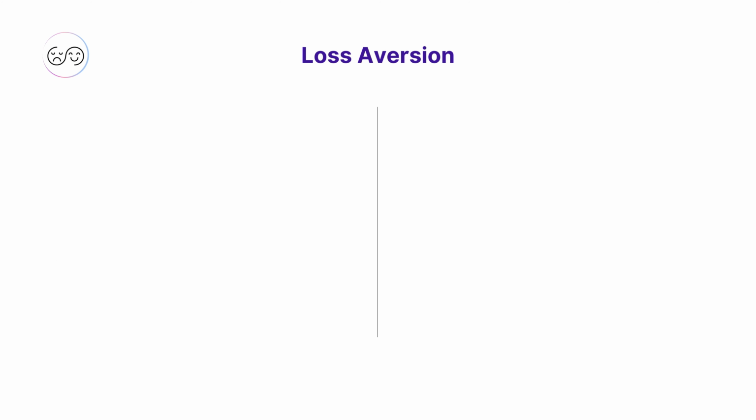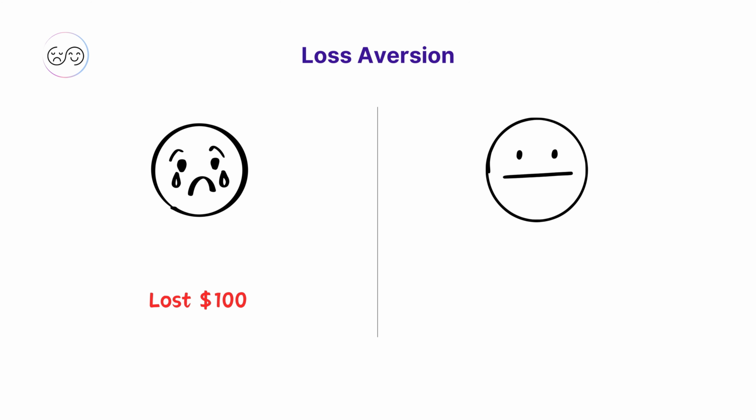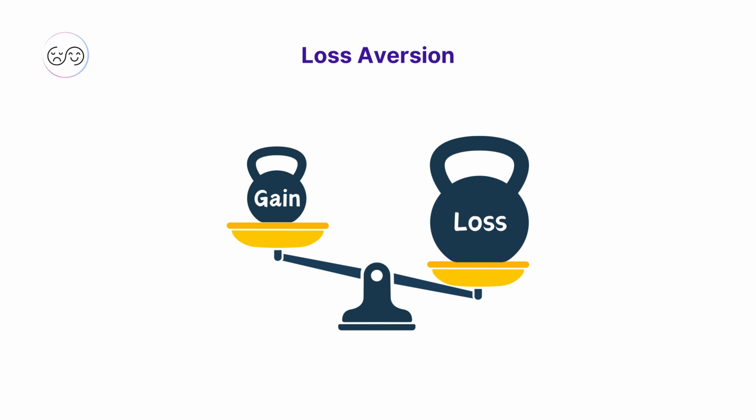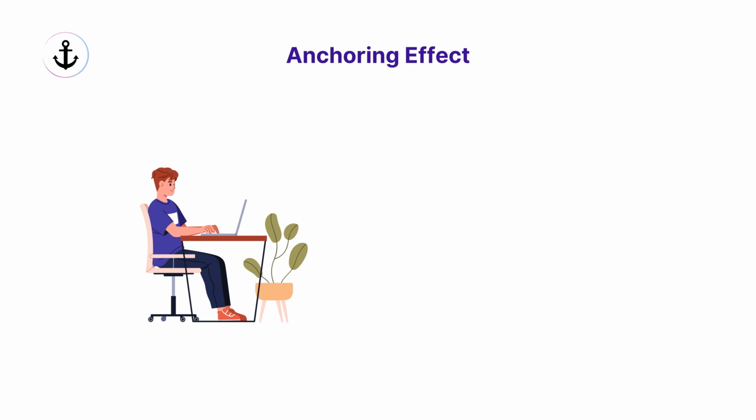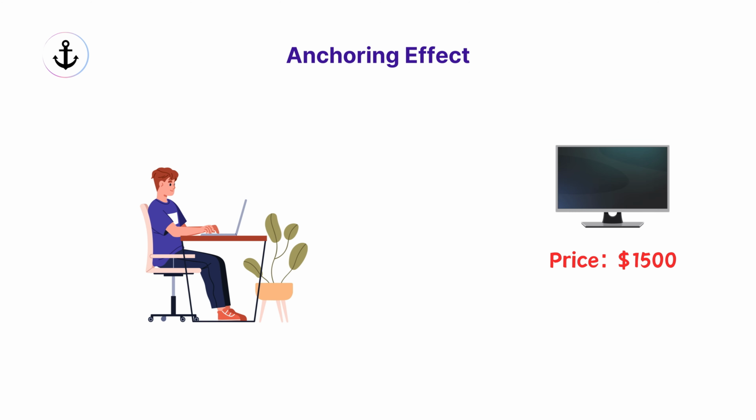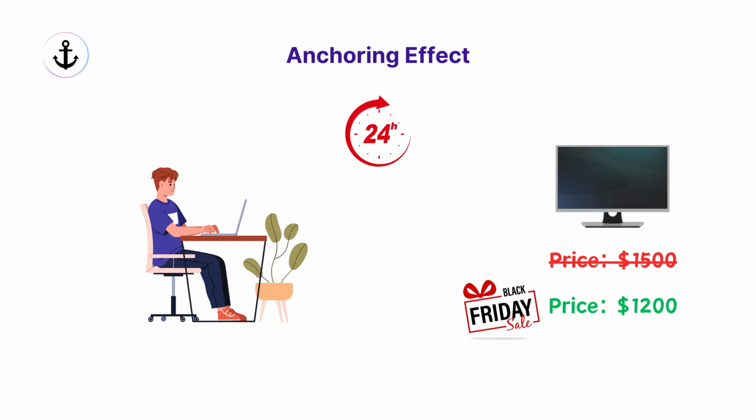Loss aversion. People tend to prefer avoiding losses over acquiring equivalent gains. For example, losing $100 feels more painful than the joy of finding $100. Anchoring effect. The first piece of information offered, the anchor, influences decision-making and estimations, such as being influenced by a starting price in negotiations.